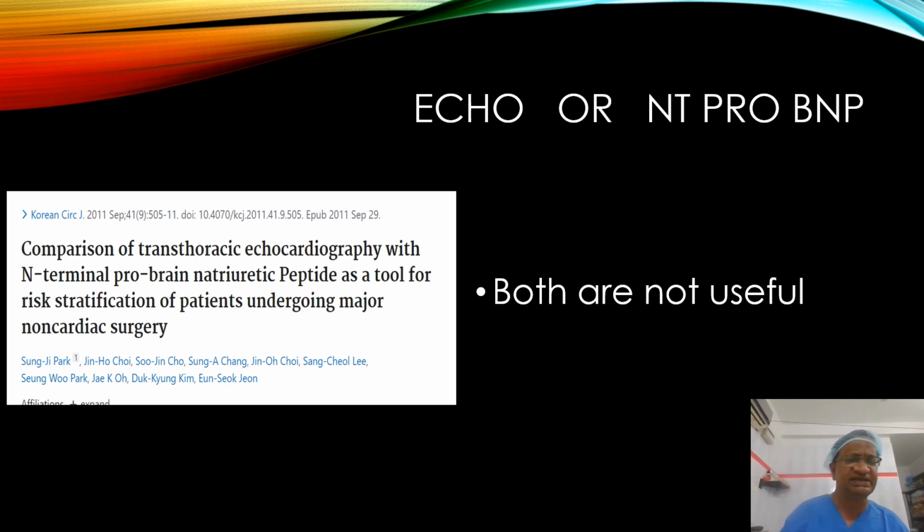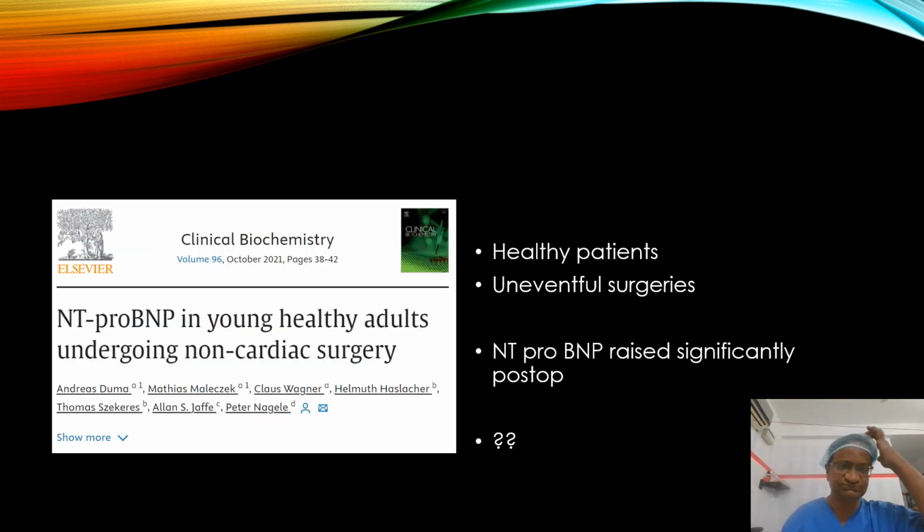Now there is one more thing, so stratification is really useful. There is one study, but it is from 2011. It says even echo or NT-proBNP both cannot stratify, because NT-proBNP is raised even in young healthy adults undergoing non-cardiac surgeries. For example, if you do an appendectomy under spinal anesthesia and you take an NT-proBNP level post-operatively, it is raised, completely uneventful. That is one major problem with NT-proBNP.